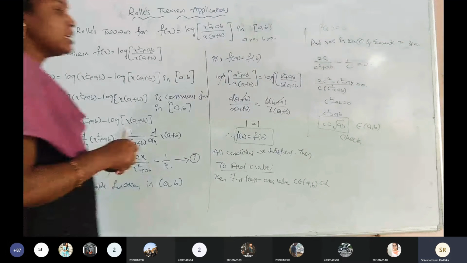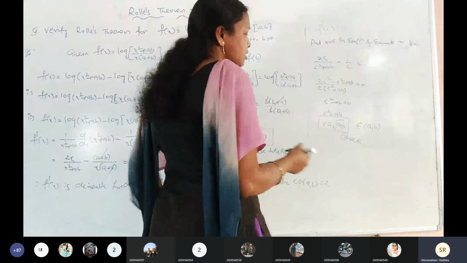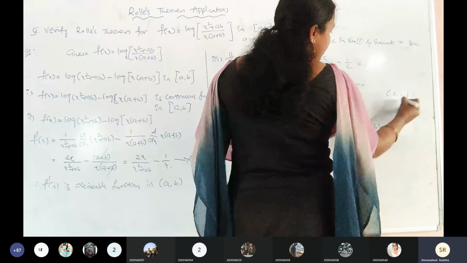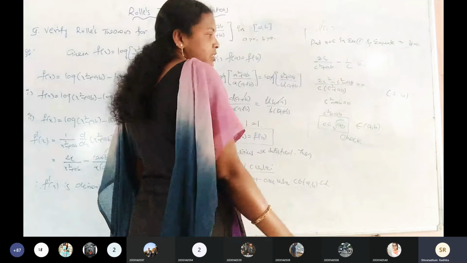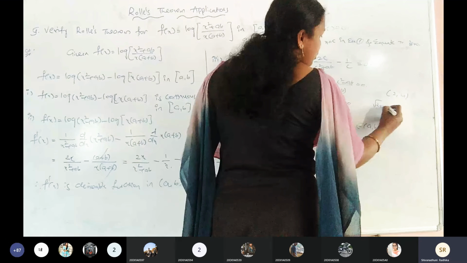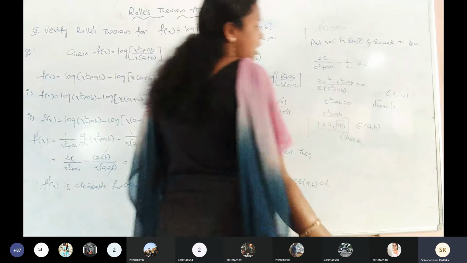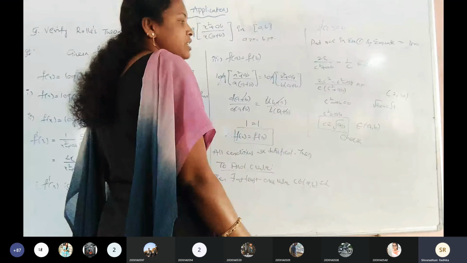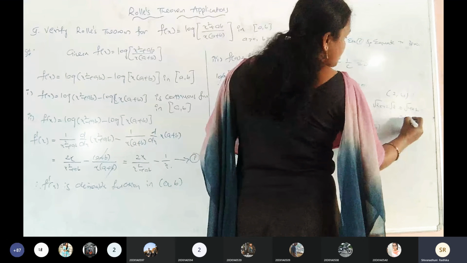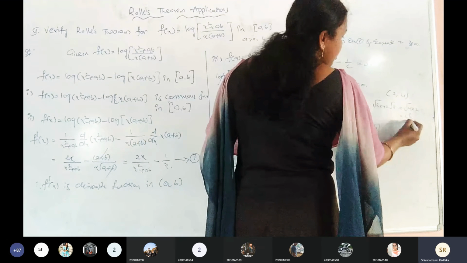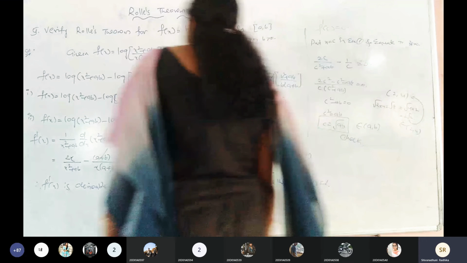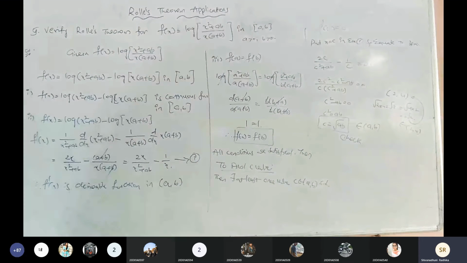Listen. Suppose I take the open interval (2, 4). Under root of 2 into 4, that is root 8. How can we write root 8? That is root of 4 into 2, which can be written as 2 root 2. Now, does this 2 root 2 value belong to the open interval (2, 4) or not? Tell me please.